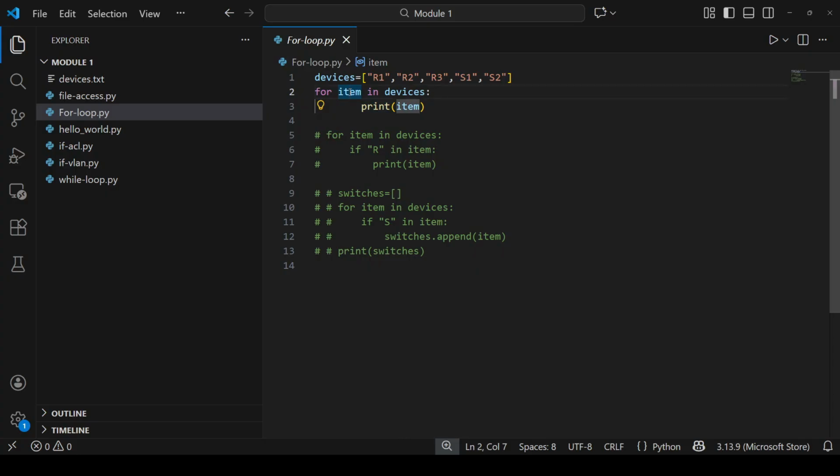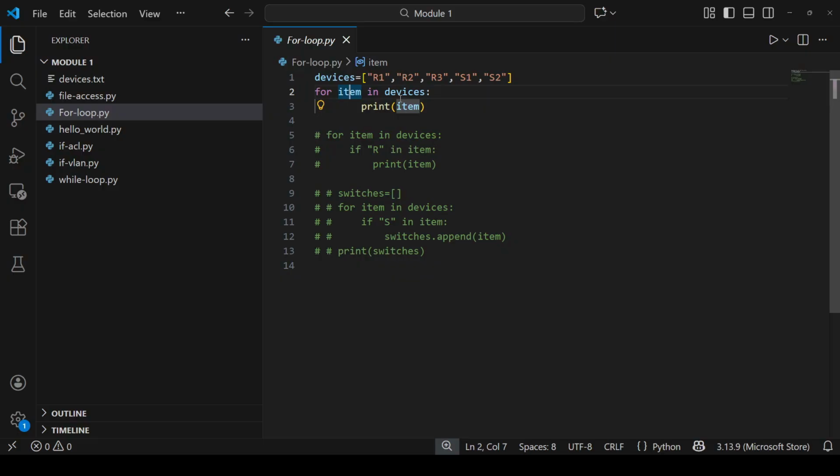So for item, this is the arbitrary name of items in devices. It can be anything: item, ABC, XYZ, anything. So what is it saying? For any item in the devices list, print the item. So first, for item, it will go to sequence number 0 in devices. Then the control will go here and it will print that item, that is R1. Again, the loop will execute and control will go to the for item in devices, and this time the item will increment to sequence number 1 in the list.